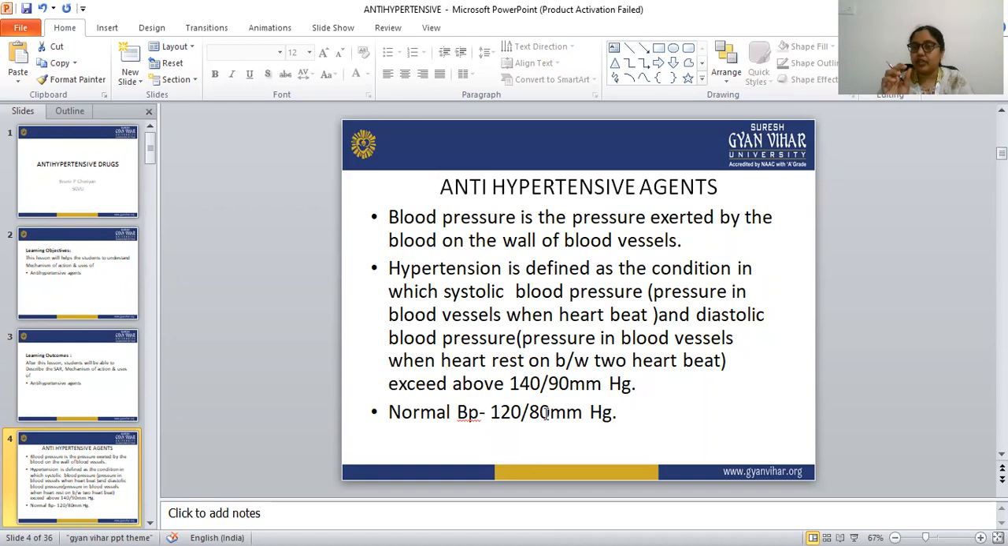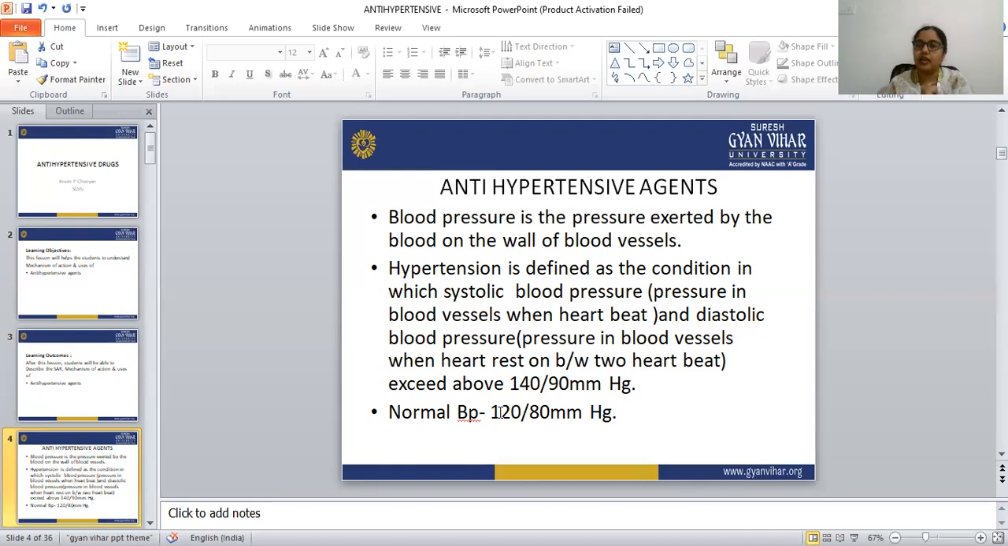And what is hypertension? Hypertension is the condition in which the systolic as well as the diastolic blood pressure exceeds above 140/90 mmHg, and our normal blood pressure is 120/80 mmHg. 120 is the systolic blood pressure and 80 is the diastolic blood pressure. The systolic blood pressure is the pressure generated when the heart beats, and it is always higher than the diastolic blood pressure.